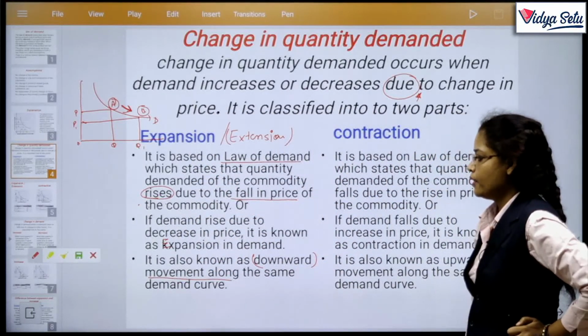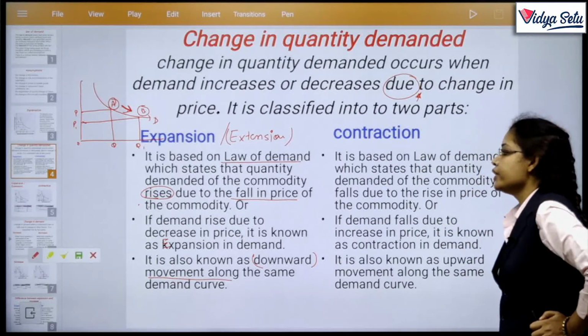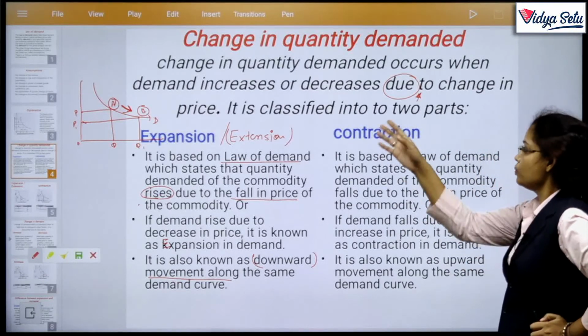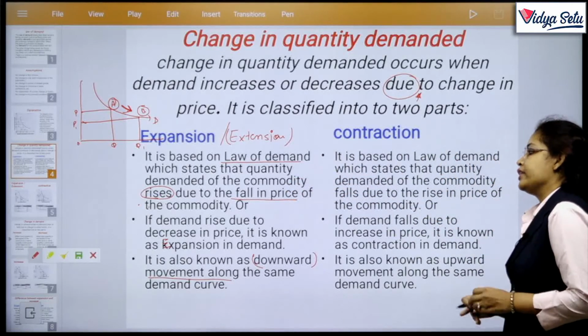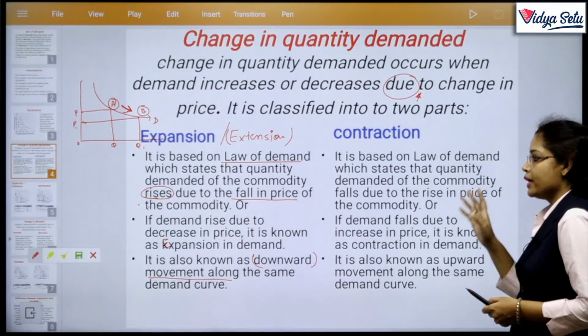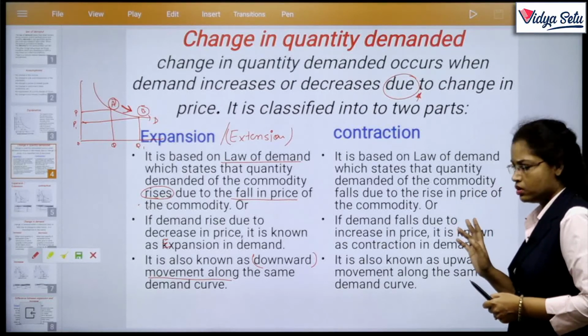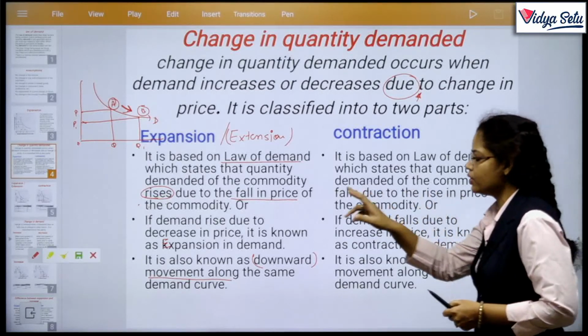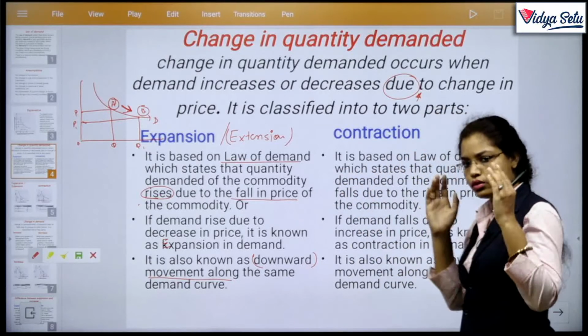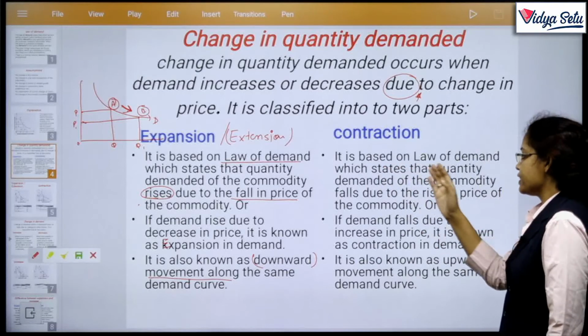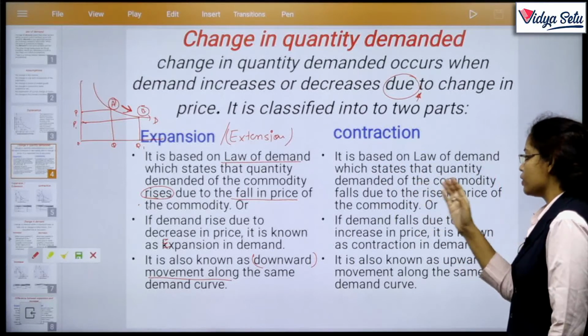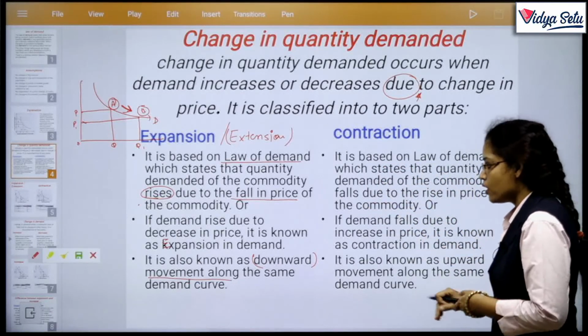Clear? Next, contraction. There are two parts now: the first one is expansion and the next one is contraction. Contraction is based on the law of demand. Again, same language, because it is easy to understand. It is based on the law of demand, which states that the quantity demanded of the commodity falls.